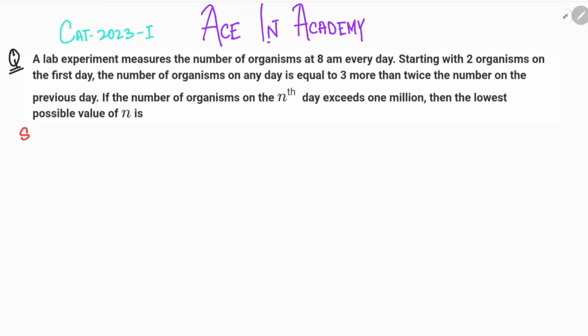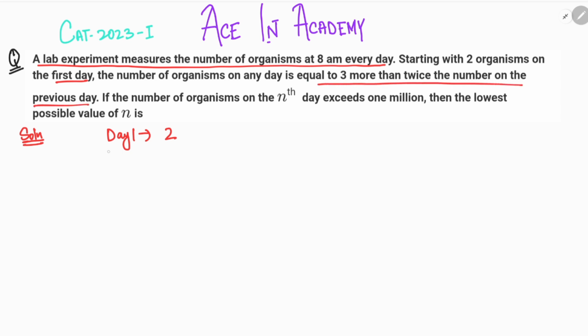So I hope that you've solved the question and got the solution, and if you didn't, then let's check the question. The first line of the question says that a lab experiment measures the number of organisms at 8 am every day. This part of the question is not required, so we can directly skip it and start. Starting with 2 organisms on the first day, we can write that at day 1 we have 2 organisms.